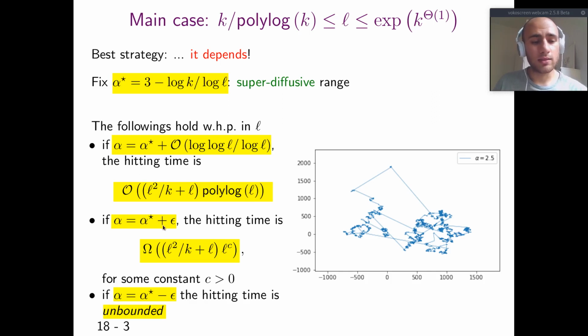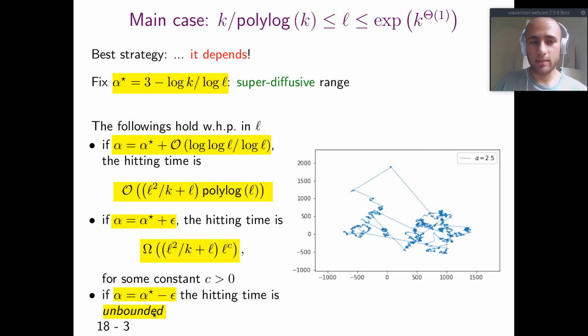If alpha instead is greater than alpha star by a constant, the hitting time is worse than the lower bound by at least a polynomial factor in L. If alpha is less than alpha star by a constant, then the hitting time is unbounded.